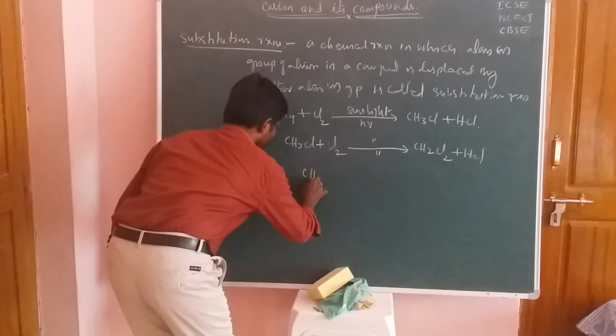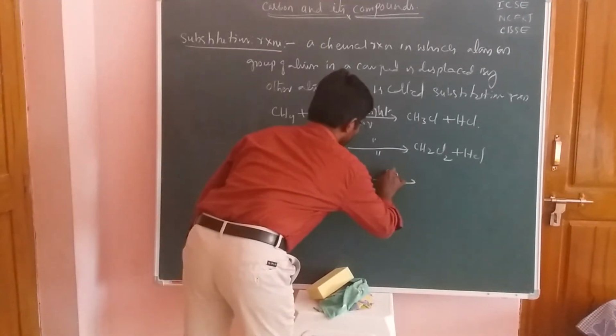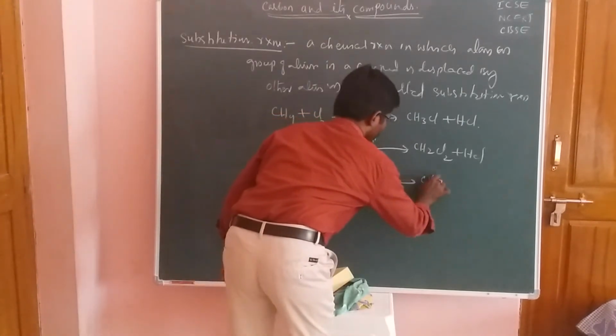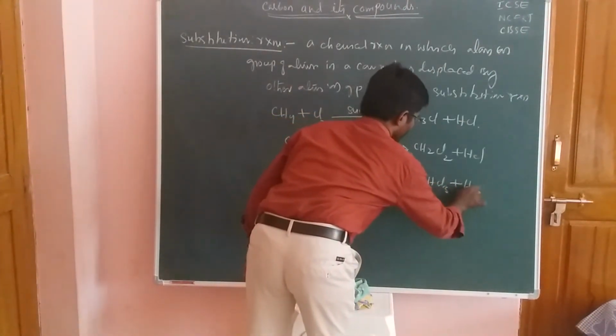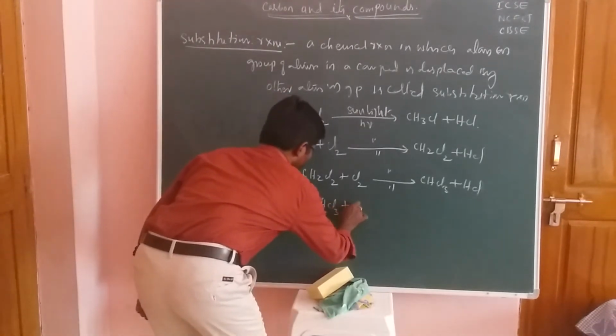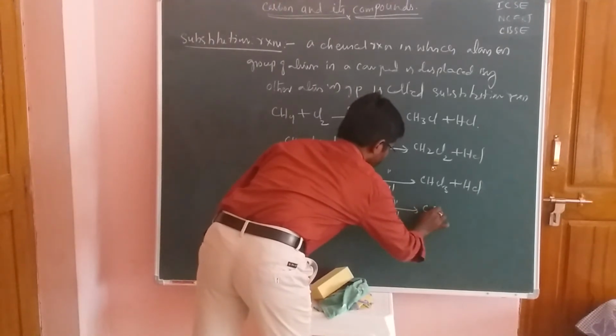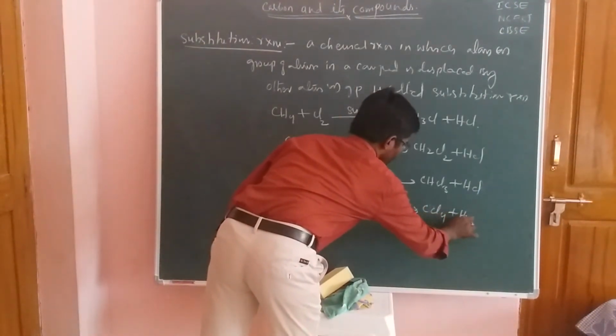And again CH2Cl2 plus Cl2, same conditions, gives CHCl3 and HCl. Now CHCl3 plus Cl2 gives CCl4 and HCl.